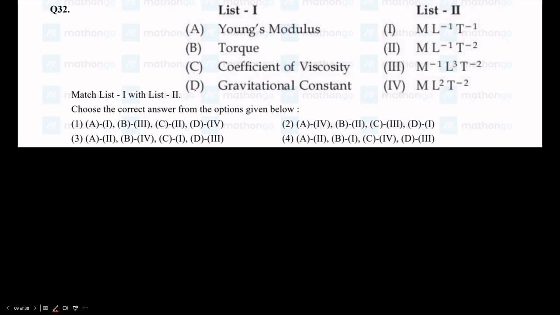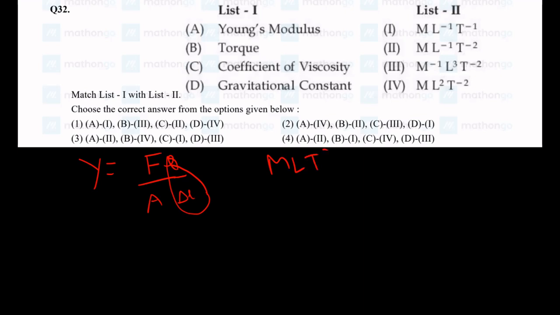Okay, this is just a units and dimensions based question. Young's modulus, what do we know? Young's modulus formula is force by area upon change in length upon length, basically strain. This thing is dimensionless, because the L's get cancelled. So we have force by area. The dimensions of force are MLT^-2 and area is L^2. So Young's modulus has dimensions ML^-1T^-2, same as pressure. So this is the match.